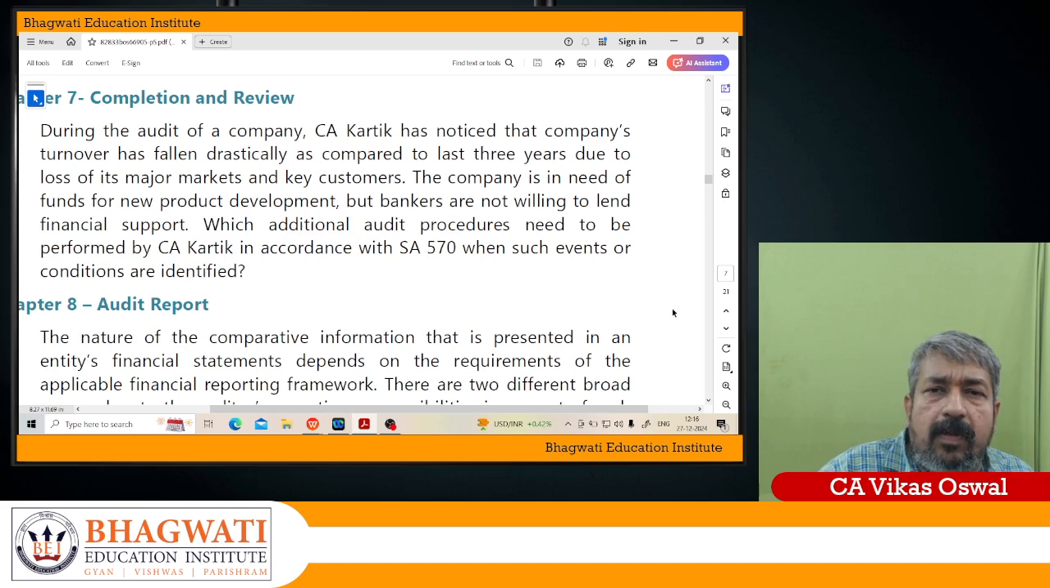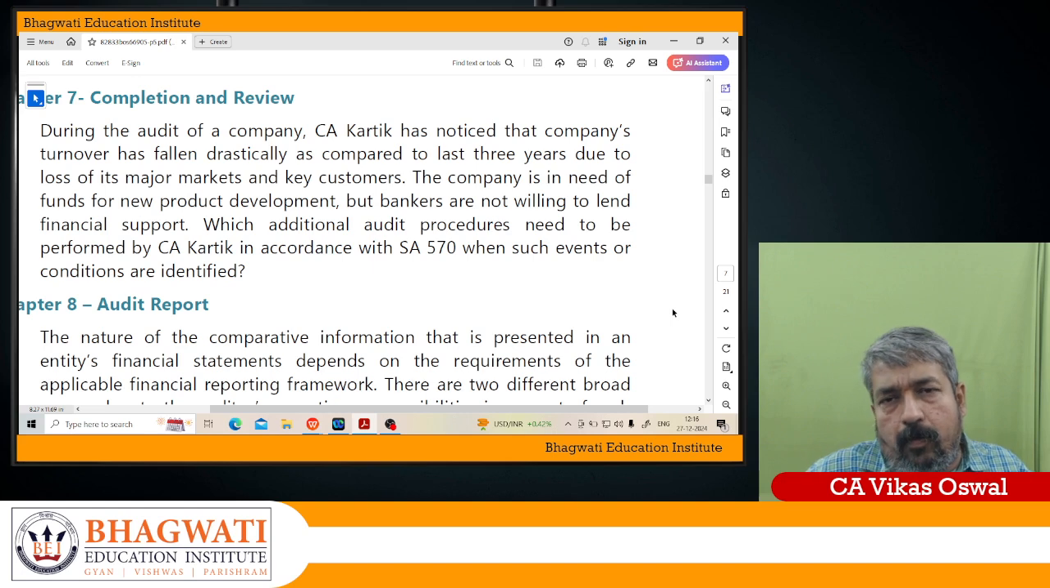And further, obtain written representation from the management or those charged with governance as to what the management plan for future action is. What is the feasibility of the plan? Now, they are not getting bank loans, so they will approach a financial institution for a loan. What steps will they take to raise the funds and fund their new product? That is what you have to understand in going concern.